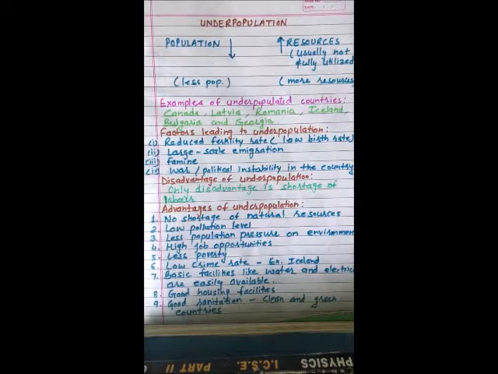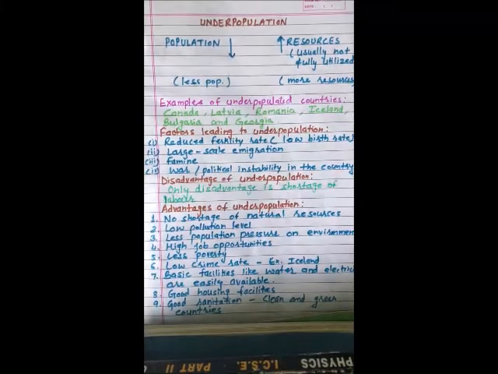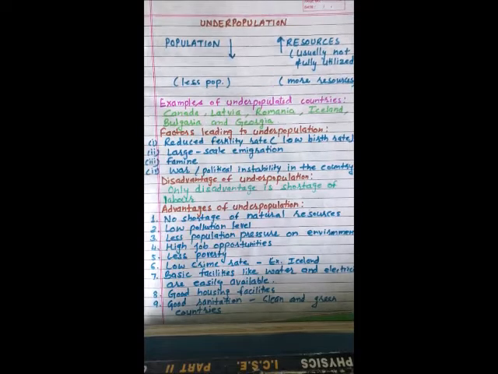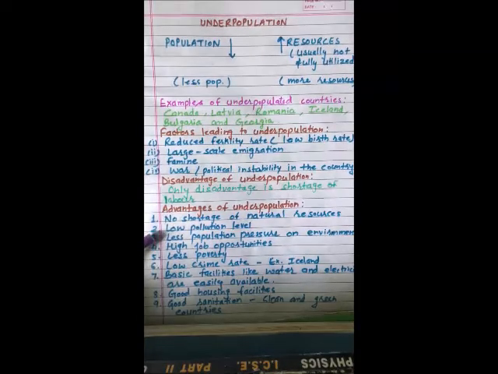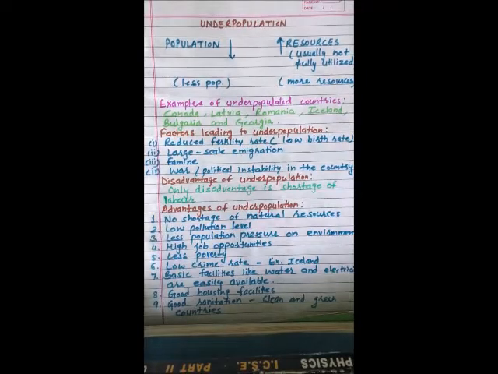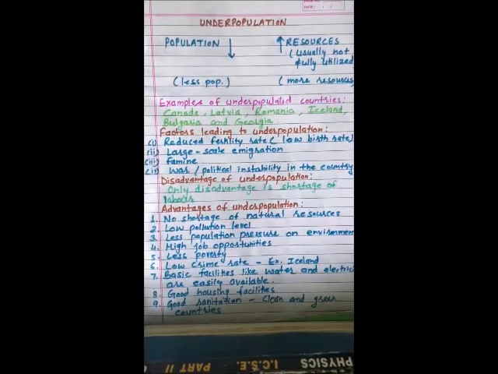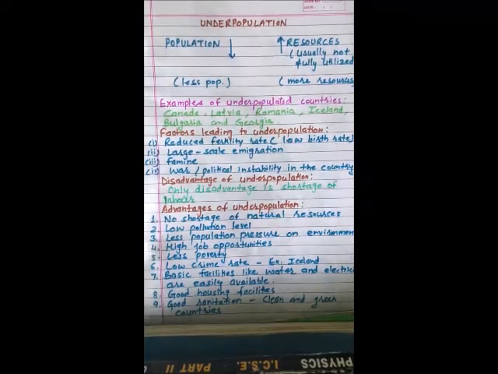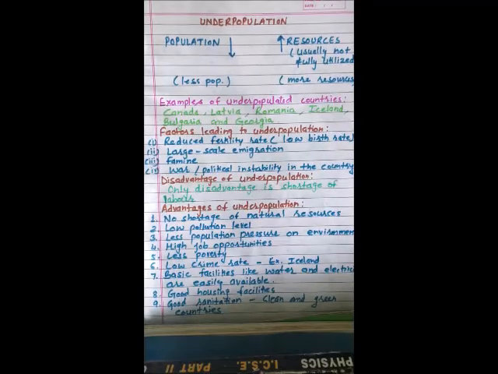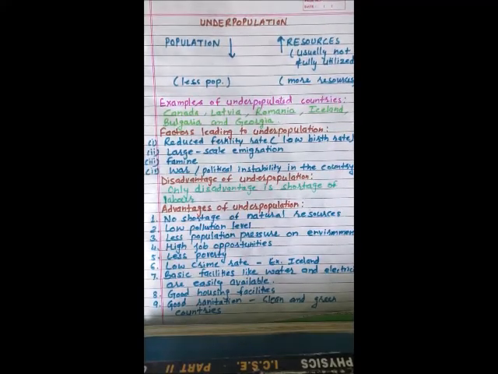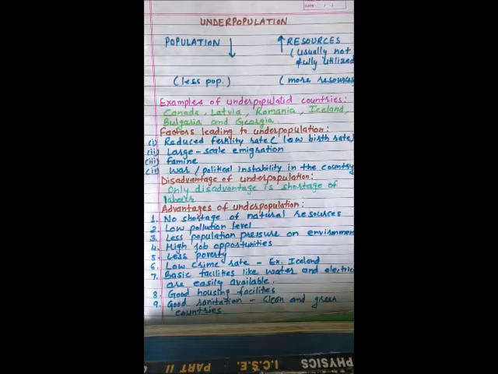First is no shortage of natural resources. Natural resources like water, forest and mineral resources will be available in abundance. Second is low pollution level. Less population means less pollution and also less traffic in the country. And number 3, less pressure on the environment. So the environment will be very favorable for the population because there will be less pressure on the environment.